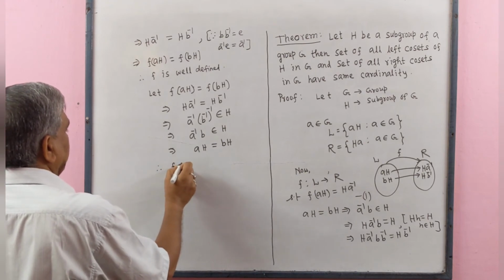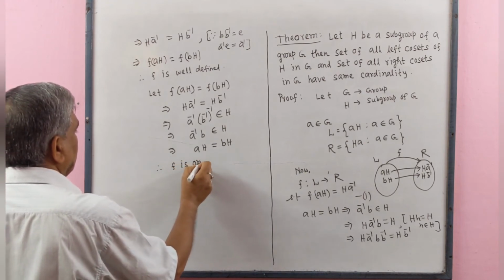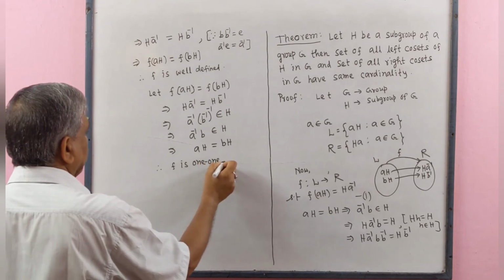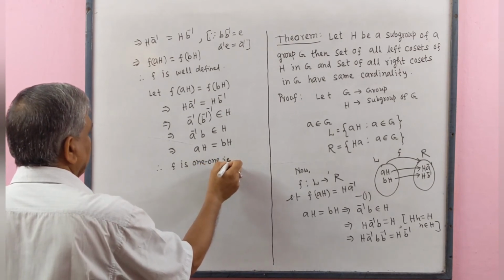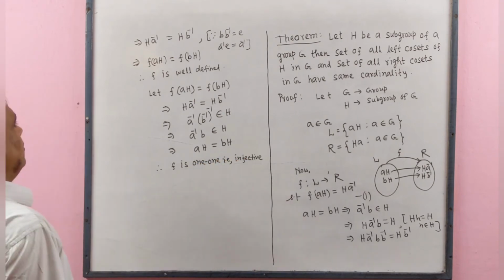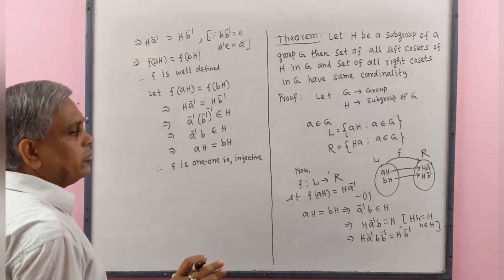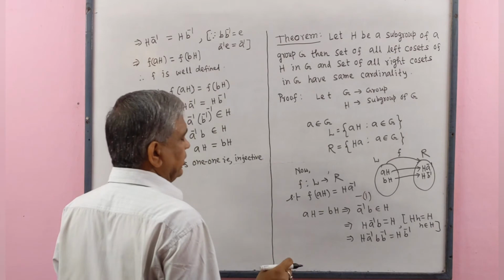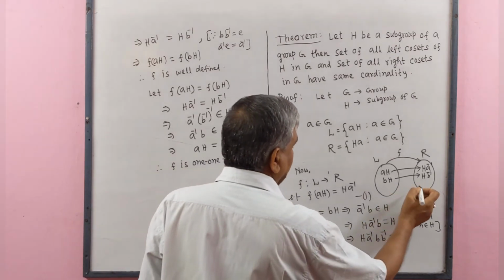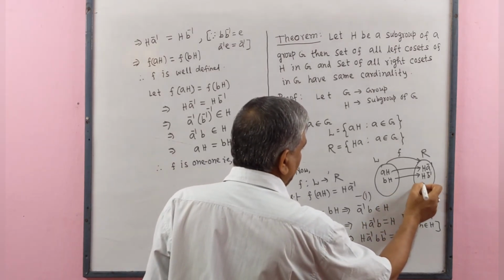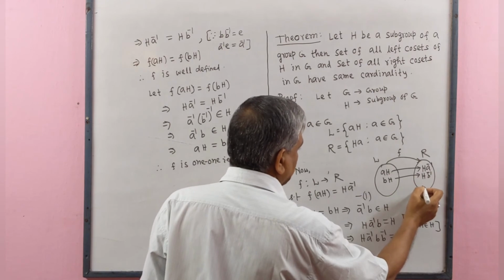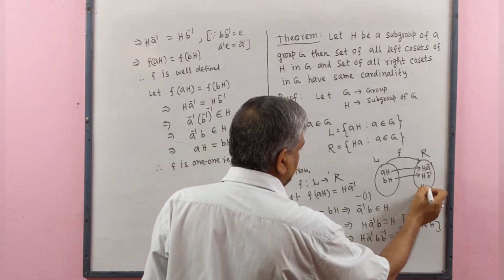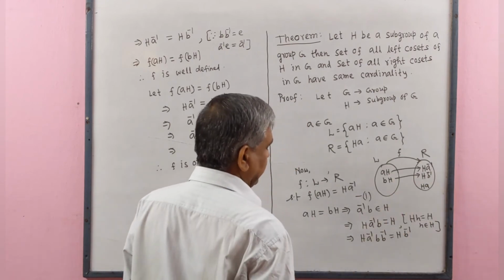Therefore, f is 1-1, that is injective. Now we show that f is onto. Let us take any element of R, that is a right coset.